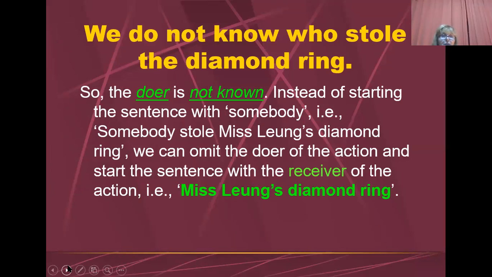So, the doer is not known. Instead of starting the sentence with somebody, that is to say, somebody stole Miss Loan's diamond ring, we can omit the doer of the action and start the sentence with the receiver of the action. That is to say, Miss Loan's diamond ring.